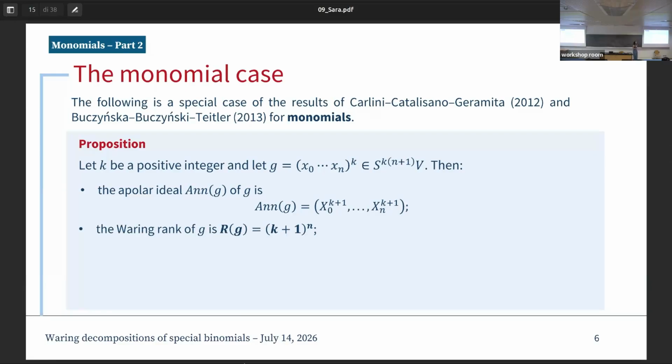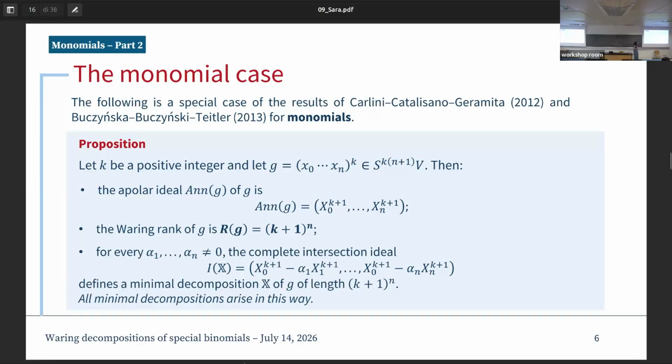Then we have the computation of the Waring rank, which is equal to k plus 1 to the power of n. And finally, it also defines a minimum decomposition of this monomial of length, as I was saying, k plus 1 to the power of n, given by the complete intersection of Ix. Okay? So what is important about this theorem is that it's a complete characterization, in the sense that all minimum decompositions that we have for the monomial arise in this way.